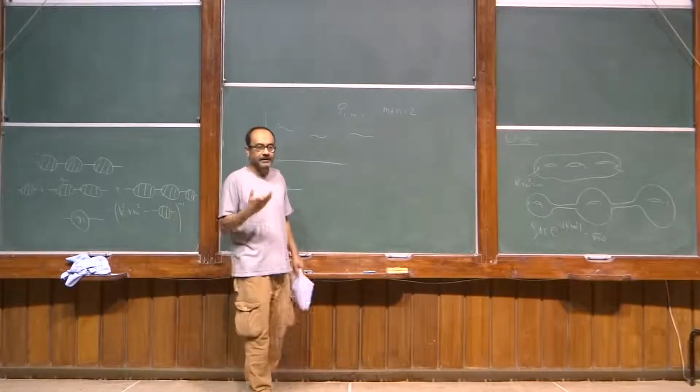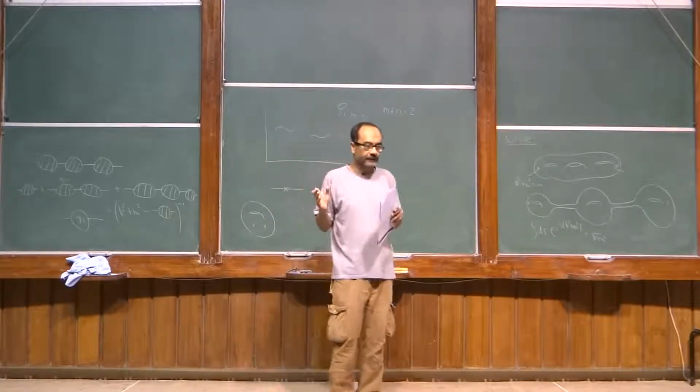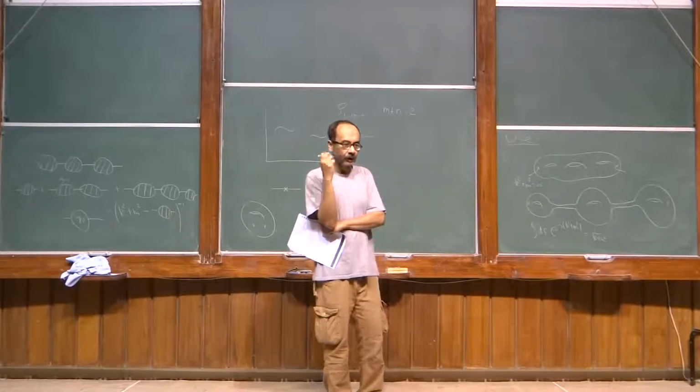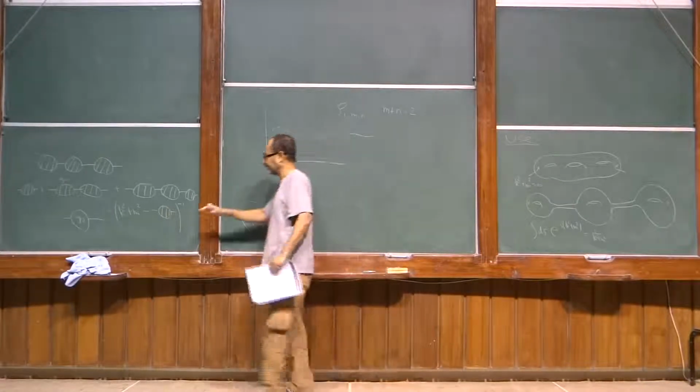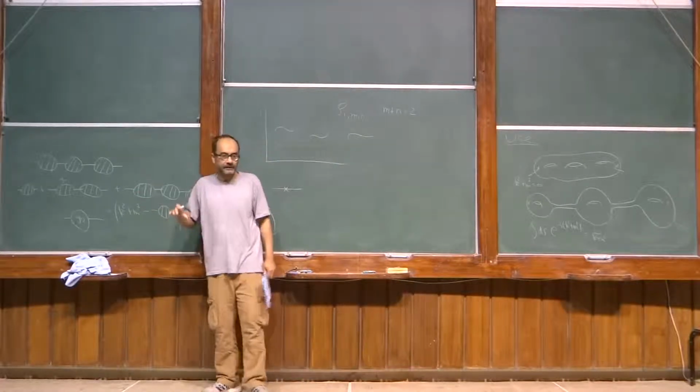But the physical question is, is the location of the pole unambiguous? Because that's what you want to know. Because if that becomes ambiguous, then of course what you are doing has no sense. And what one can show is that indeed that is unambiguous. So the location of the physical pole is unambiguous.